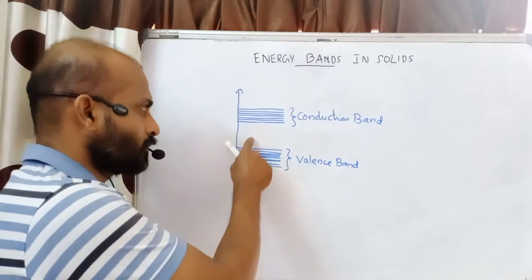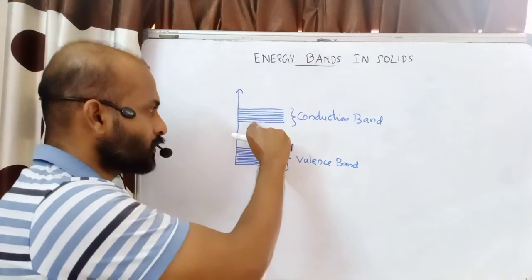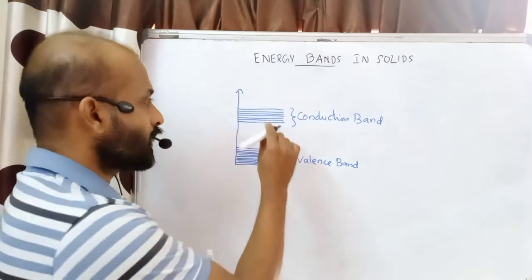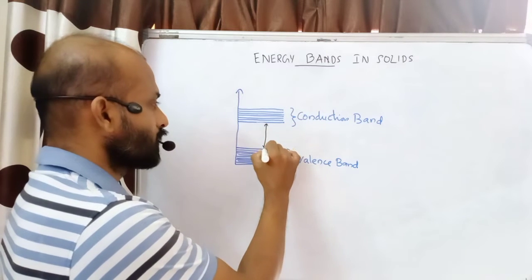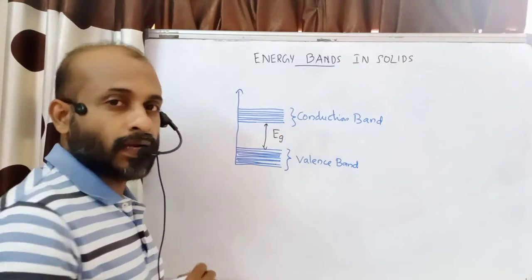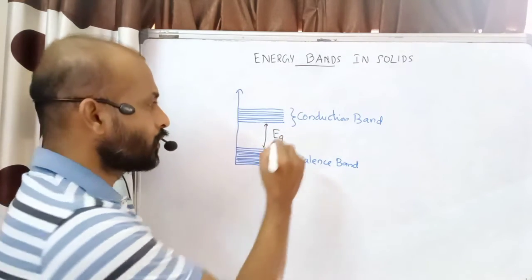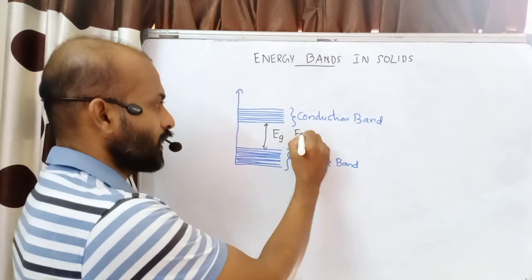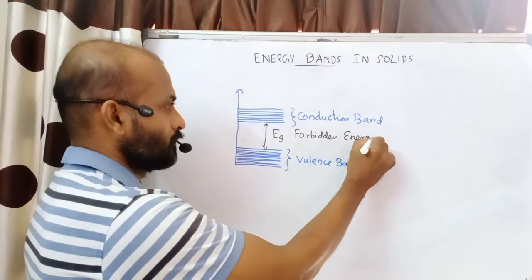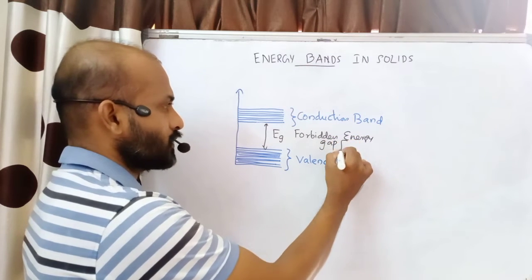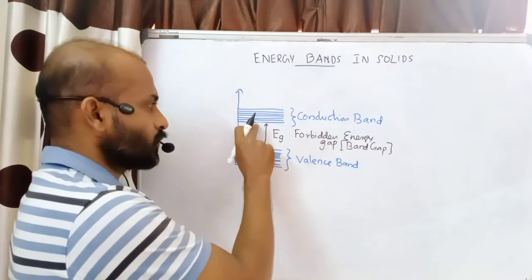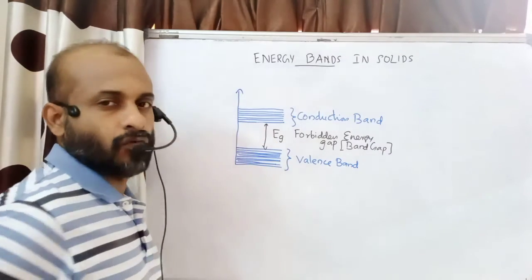Now you can see a difference here. There is some distance between the valence band and the conduction band. This distance, or gap, we can represent by Eg. It is called the energy gap, or forbidden energy gap, or band gap. So this is the energy corresponding to the gap between the conduction band and the valence band.